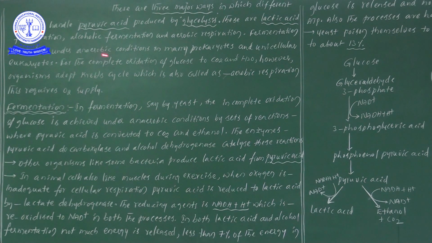Fermentation takes place under anaerobic conditions. Important: fermentation takes place under anaerobic conditions in many prokaryotes and unicellular eukaryotes.